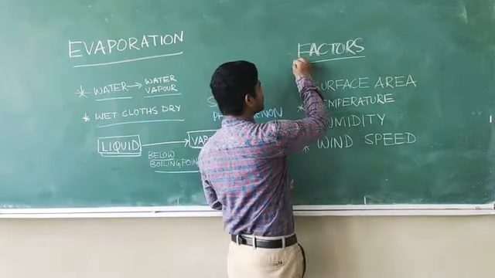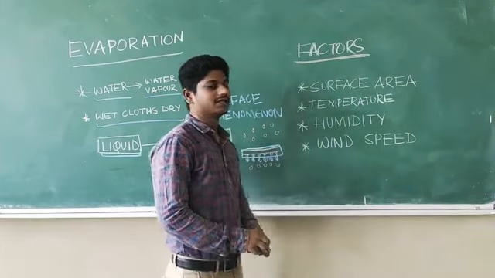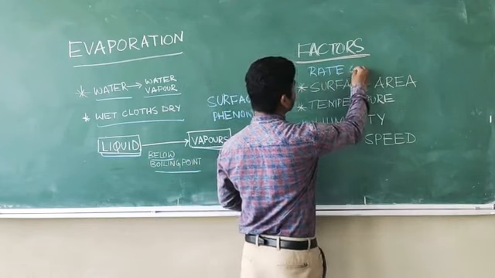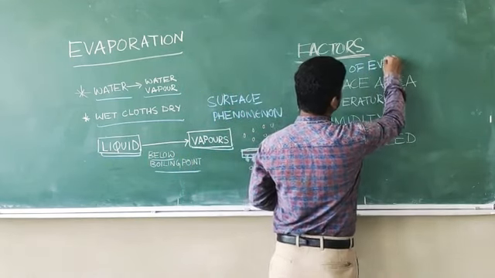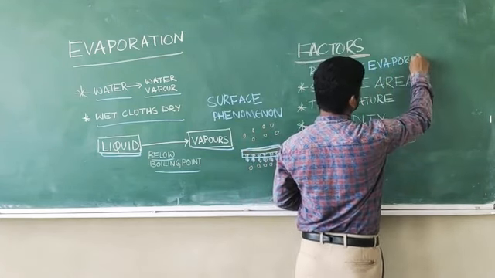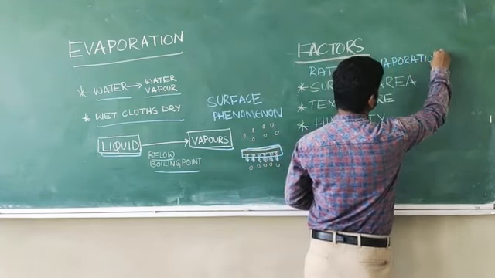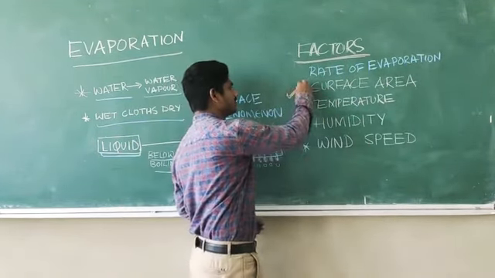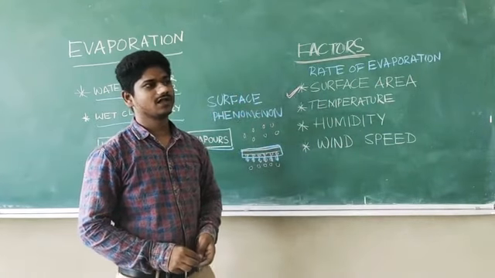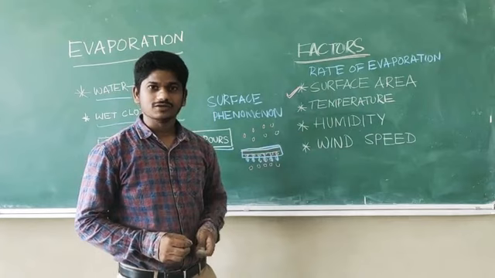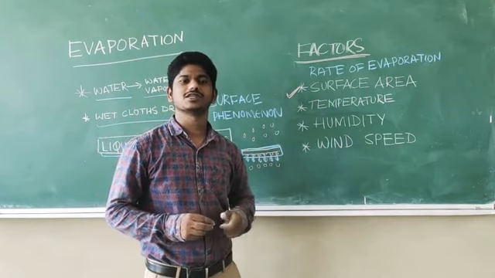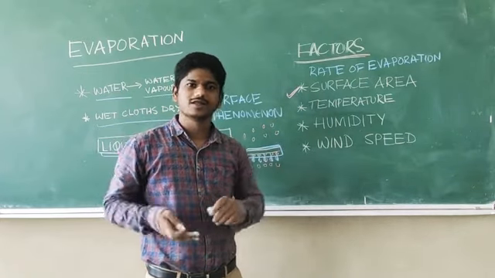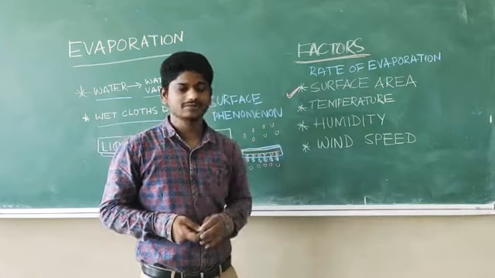Next, there are many factors which affect the rate of evaporation. What do you mean by rate of evaporation? How quickly or how slowly the evaporation takes place. The first factor is surface area. I told you that the evaporation process is a surface phenomenon. It is more related to the surface, because the particles at the surface become vapor.